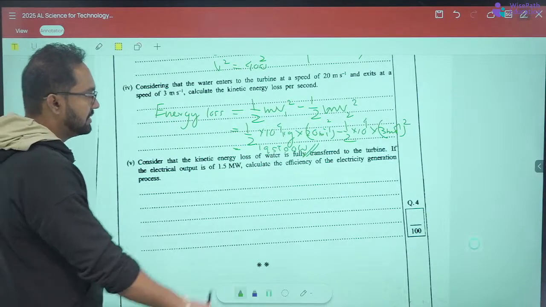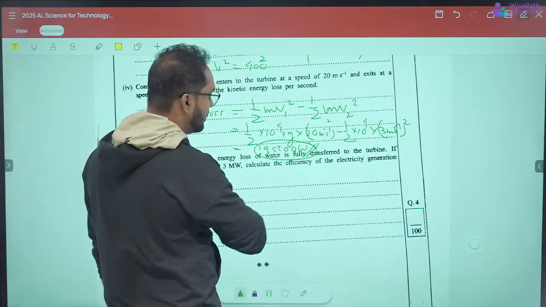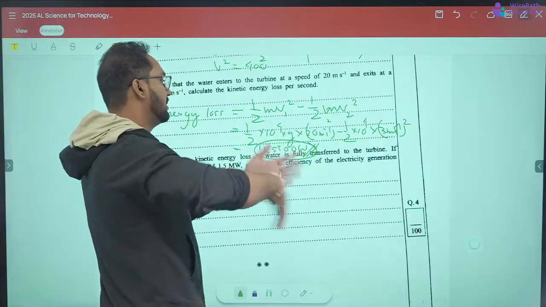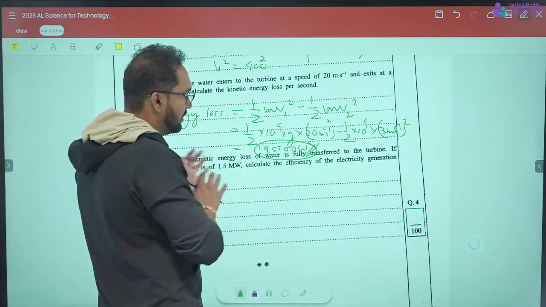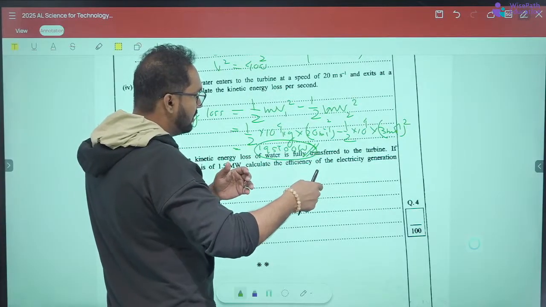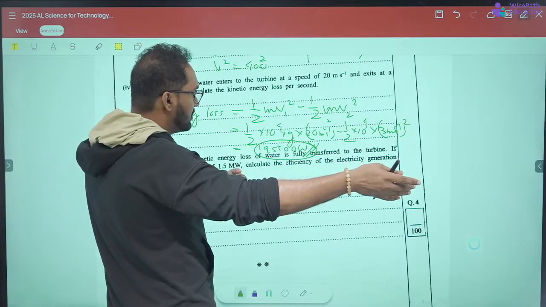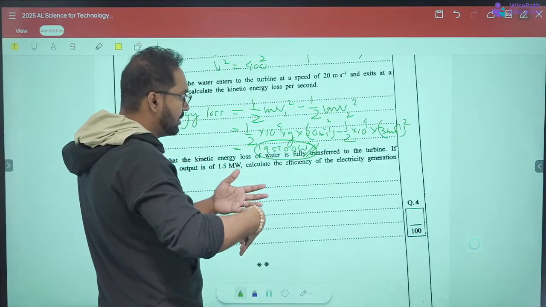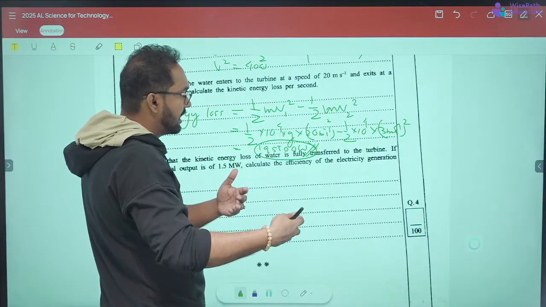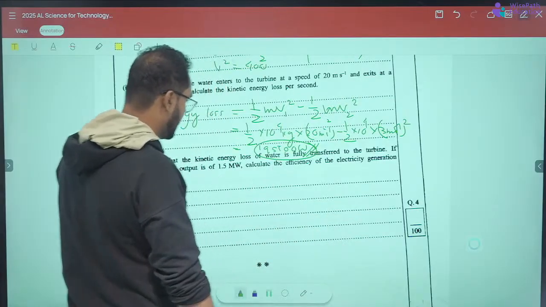It says that this energy loss is converted to the turbine, because when the flow is going, the turbine is rotating and the kinetic energy is lost, and that lost kinetic energy is actually absorbed by the turbine. So the energy lost is actually the energy of the turbine, right?